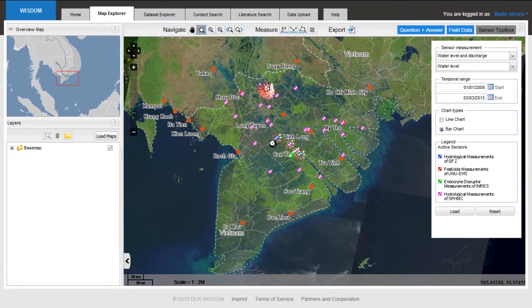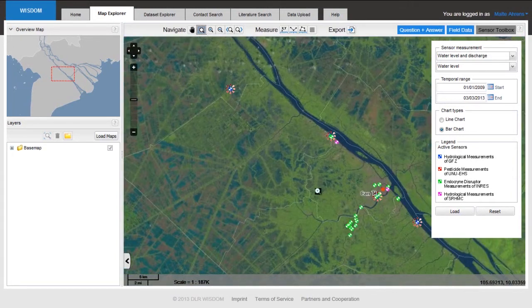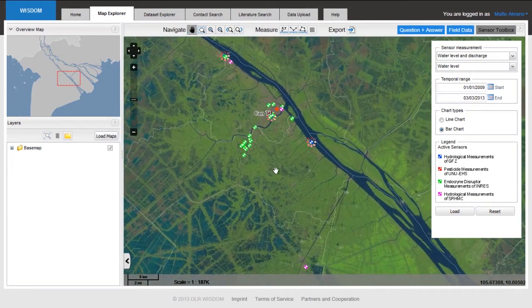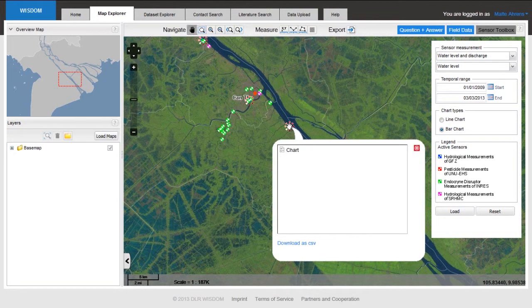Zoom in a little bit because again I'm interested in the Kanto region. I can even zoom in a little bit further and look at one of these sensors. You can see here some activated sensors, and I'm interested, for example, in the water level pattern for this little guy. So I click at it, I choose it, and now, on the fly, a bar chart is being dynamically generated from our database.